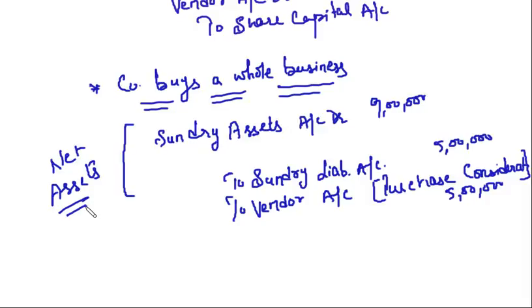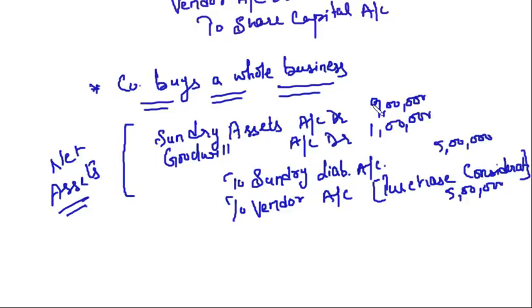If you are taking the liabilities, you have to pay that 5 lakh rupees. So what is the net effect? Net assets you are taking of 4 lakh rupees, but you are paying him 5 lakh rupees. Why are you paying that extra 1 lakh rupees? That extra 1 lakh rupees is because of the goodwill, the reputation of the firm in the market. For that you are paying 1 lakh rupees extra. Clear?